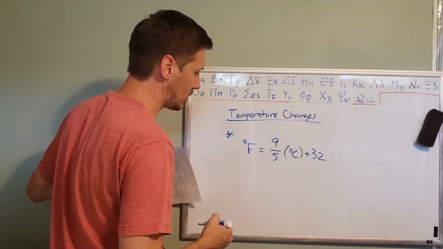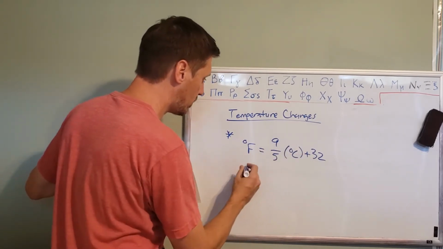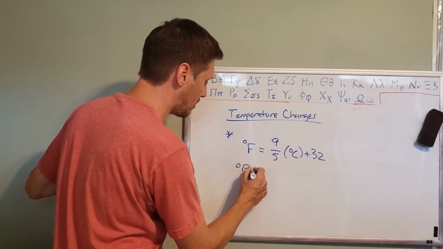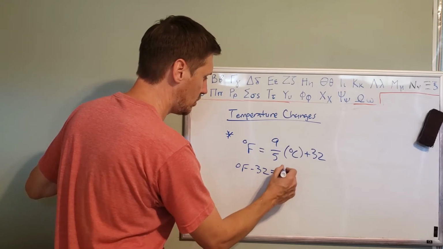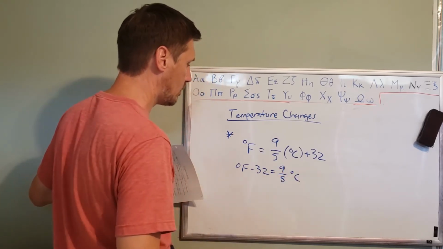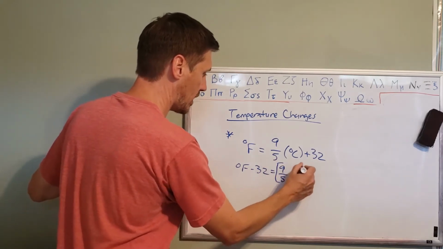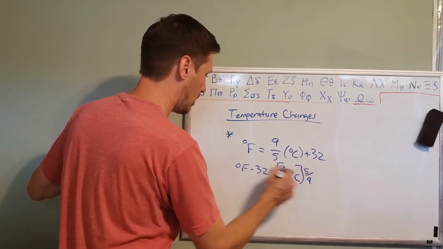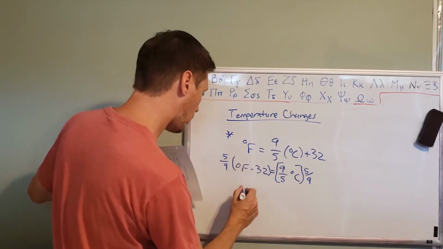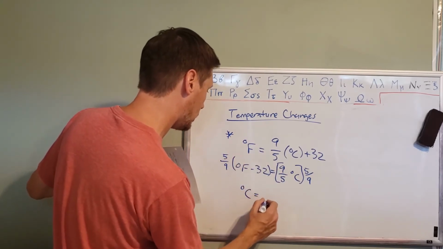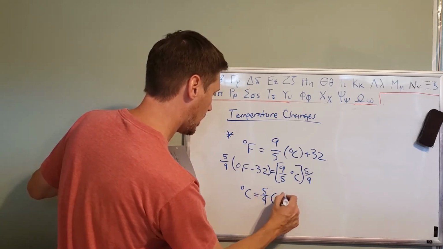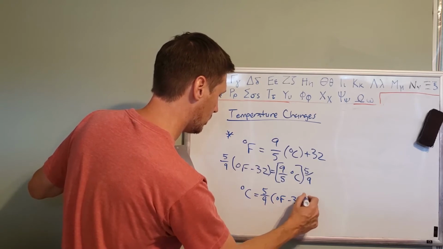If we want to get degrees Celsius by itself, then we'll move the 32 over to the other side. So degrees Fahrenheit minus 32 is equal to 9/5 degrees Celsius, right? And then to get rid of that 9/5, I would multiply both sides by 5/9. We'll do that over here as well, 5/9. And so the formula for degrees Celsius is 5/9 times (degrees Fahrenheit minus 32). Okay?